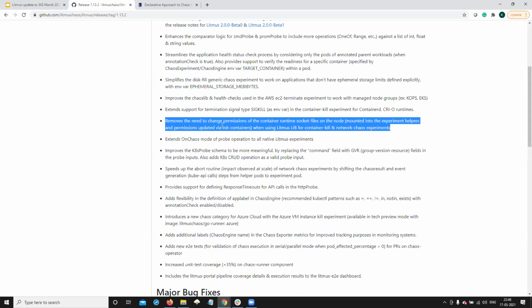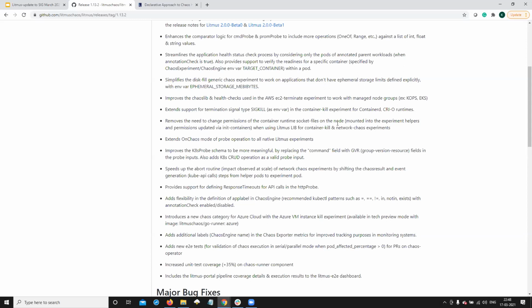If you noticed in some of the earlier releases, I think around the 1.12 time frame, we brought in the concept of non-root users in all the Litmus deployments, which included the experiment pods as well. So some of these experiments created helper pods that were brought up on the node where the target application resides, and these helper pods used to enter the network namespace of the target containers and inject some TC rules.